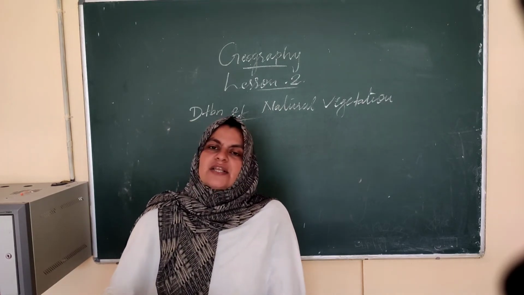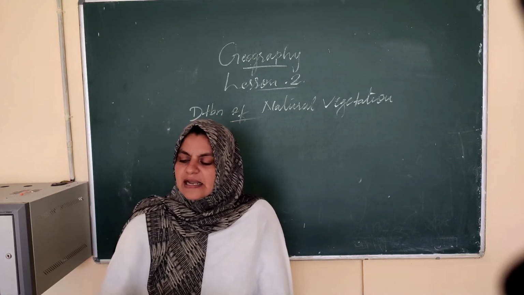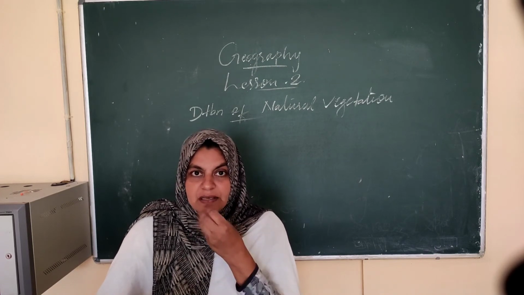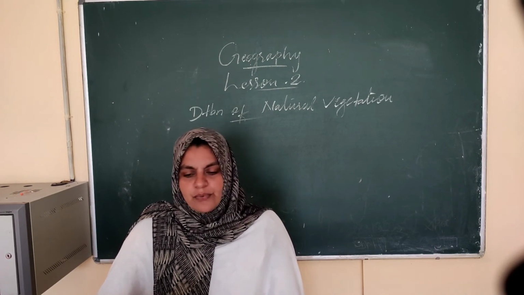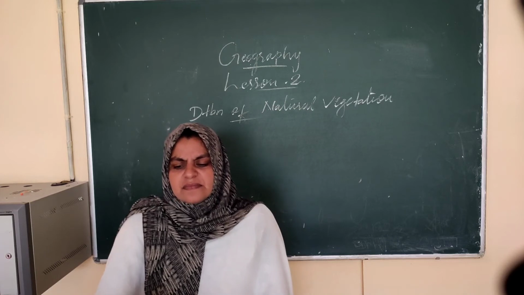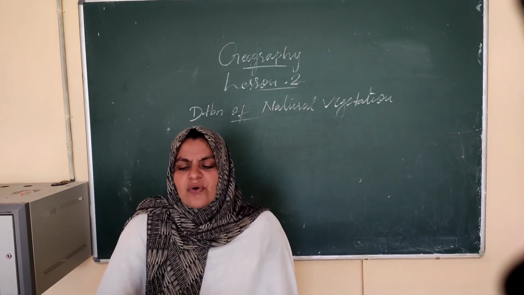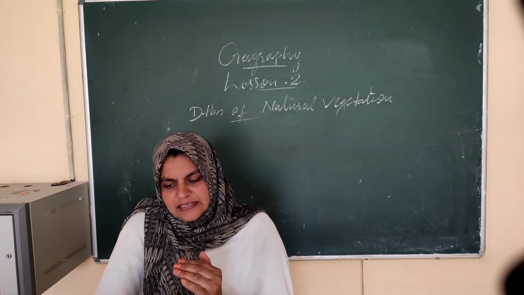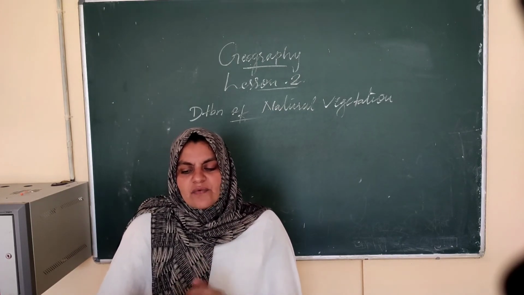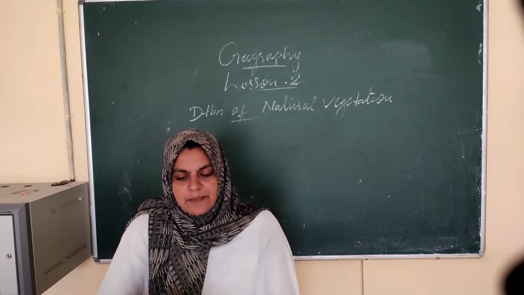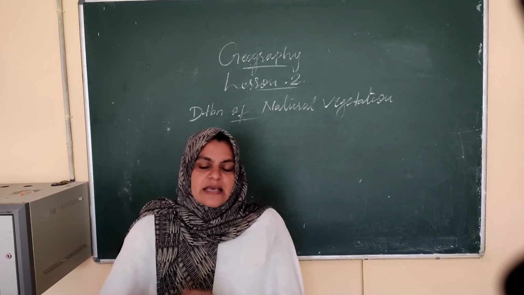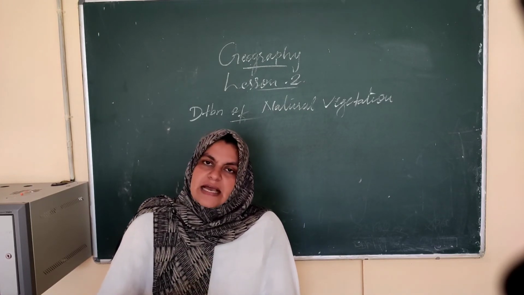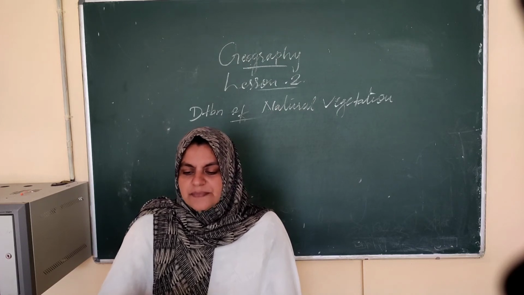So large areas of the forest are being cut and cleared, and they are starting to grow crops to feed this increasing population. So that is why forest cover is decreasing rapidly in the world. So urgent action is needed to protect this natural resource, the forest, to conserve the forest areas.